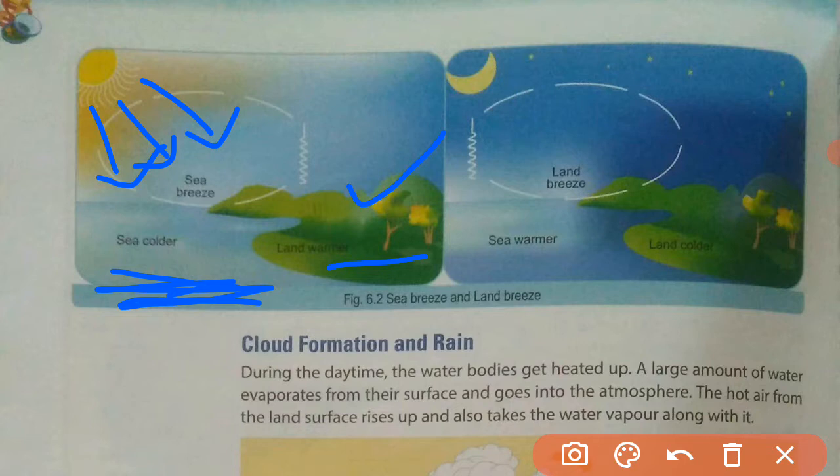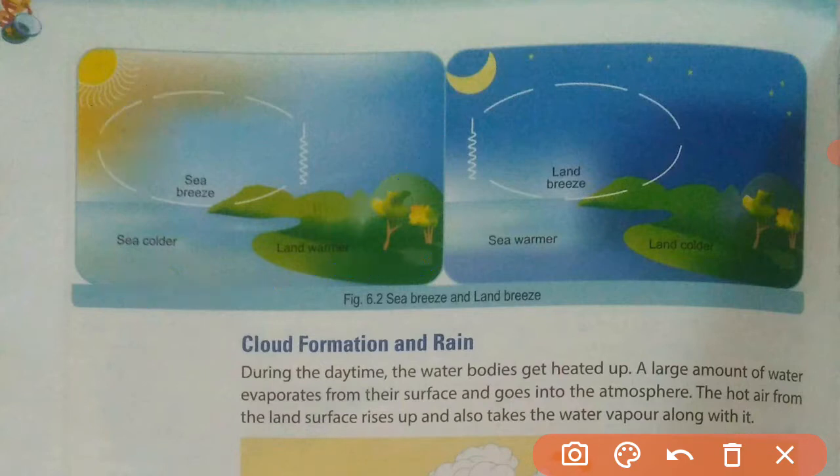During the day, the heat rays are falling on the surface of the sea as well as on the surface of the land, but the land is getting heated very quickly in comparison to the sea. So the land will become hot and the sea surface will remain cooler than the land surface.